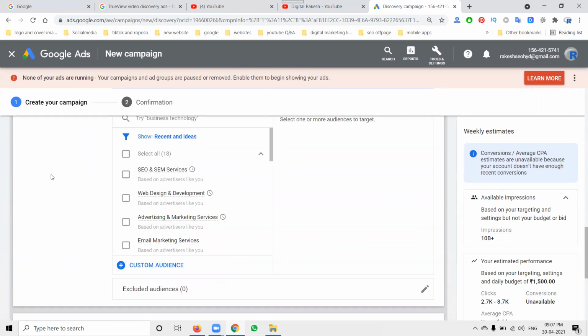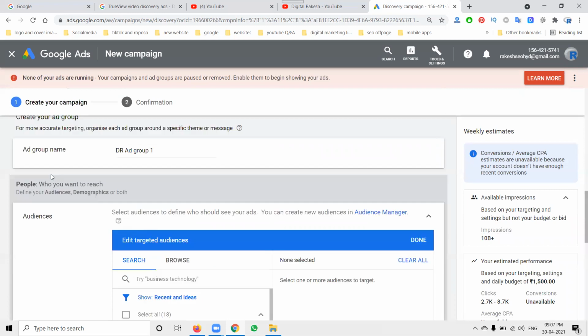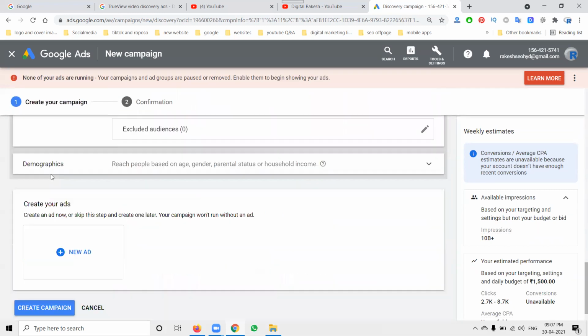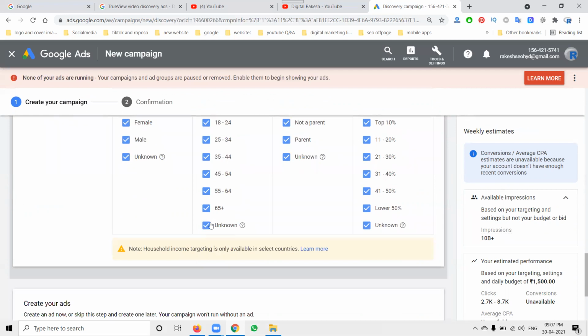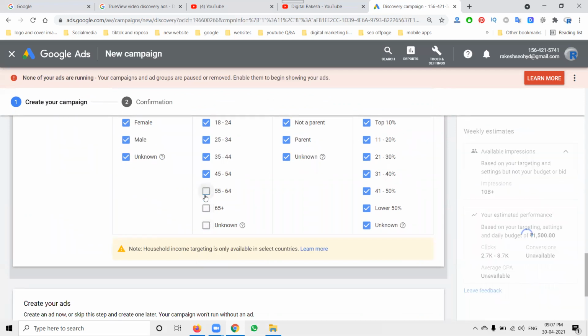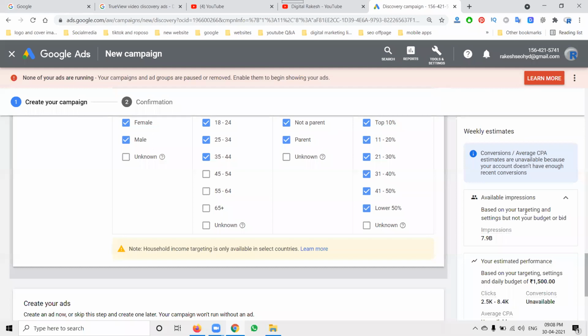If we go for a specific audience, go to this option called the audience option. Next is demographic: age, gender, parental status, household income, everything is here. In this, whichever properties you are looking for, you select. The remaining you can uncheck. So whichever properties you want, you can select those options.